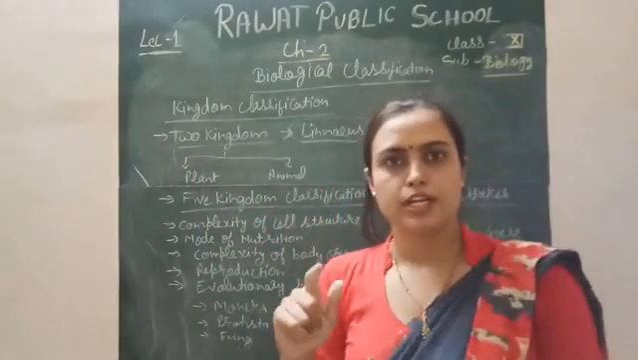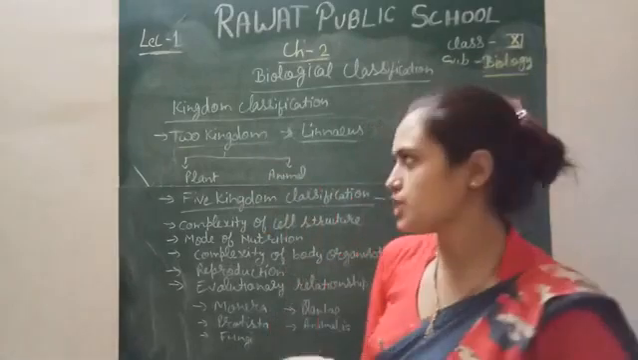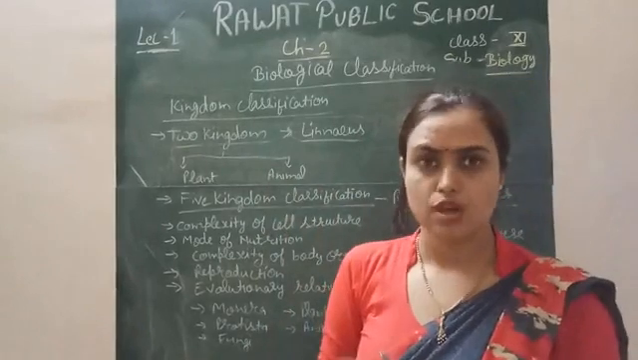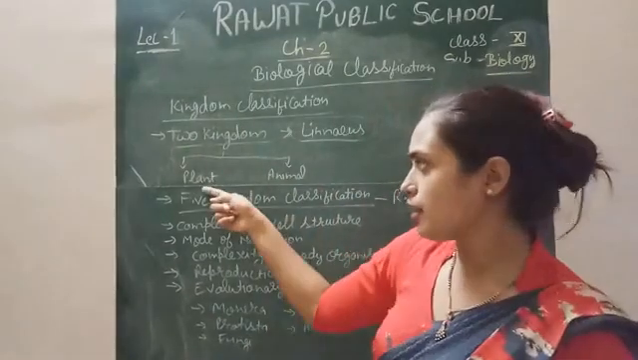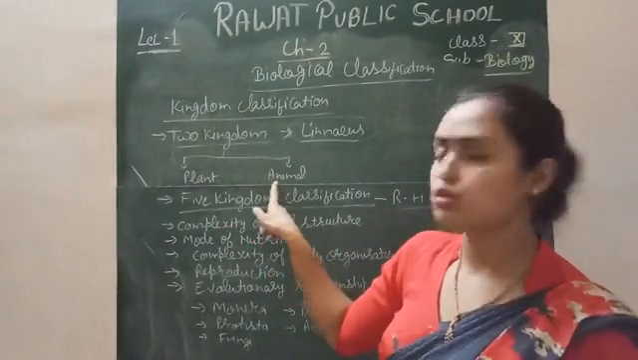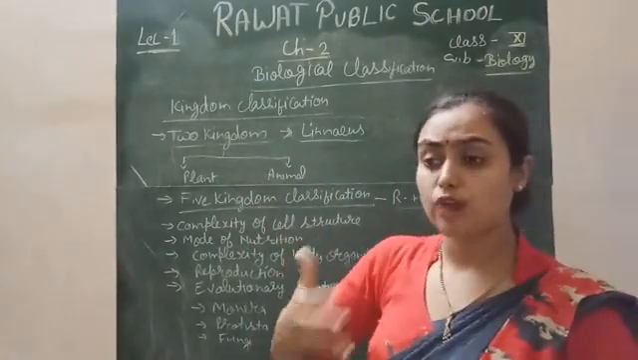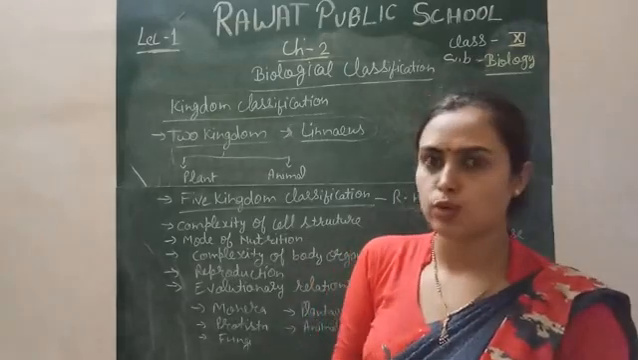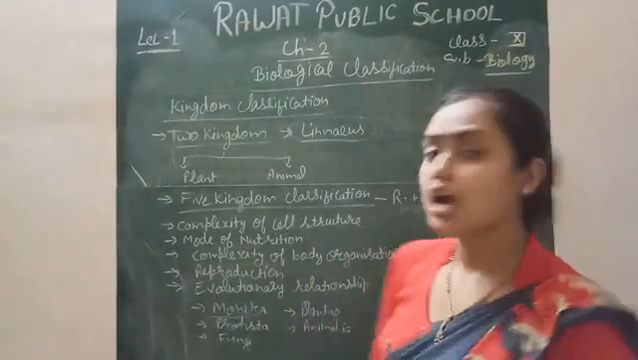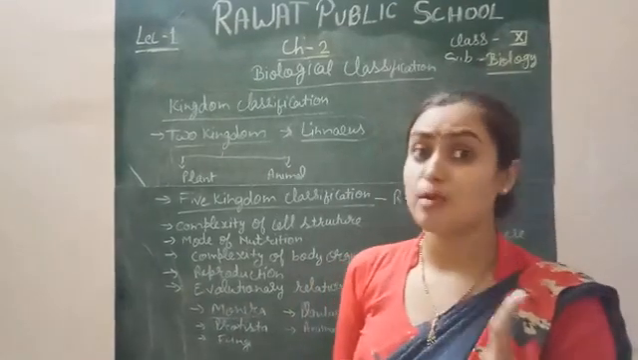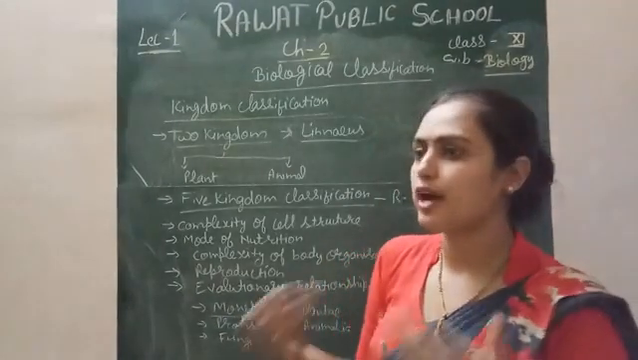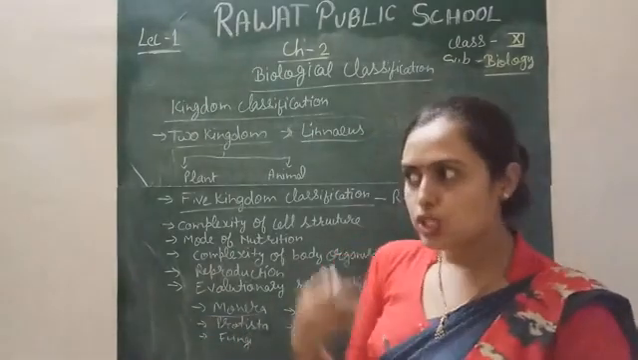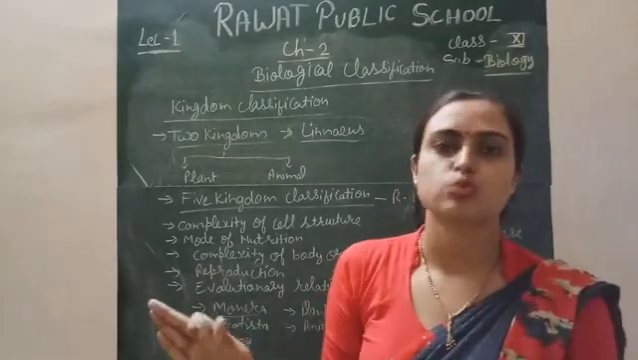One more demerit arose after the three kingdom classification. There are a few organisms which are eukaryotes but unicellular. Here they are eukaryotes but multicellular, and here also eukaryotes but multicellular. Where do we put these organisms which are eukaryotes but unicellular? In Monera there are unicellular organisms but they are prokaryotes, not eukaryotes. So where will we put the unicellular eukaryotic organisms? So the three kingdom classification also failed.